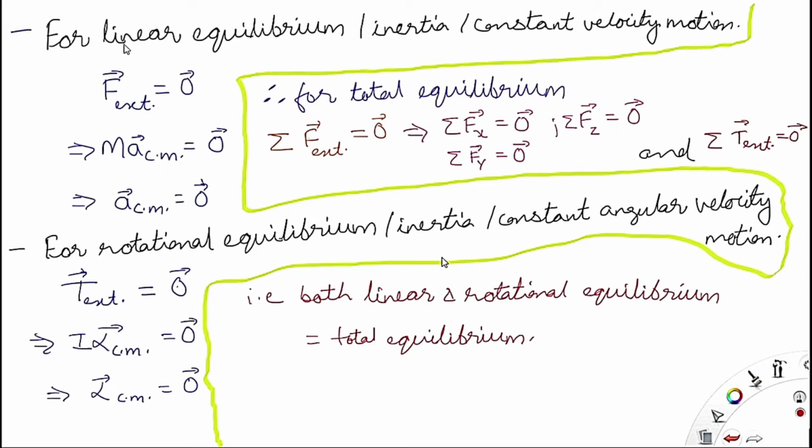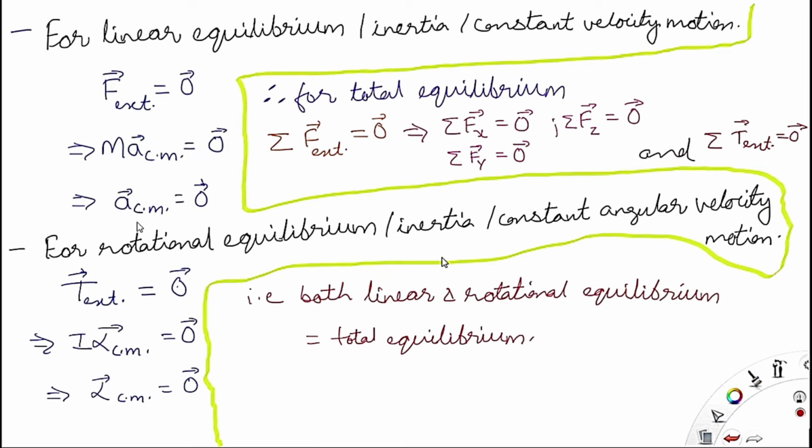It means constant velocity motion or inertial motion, meaning velocity is not changing, whether it's in a still condition, meaning the body is not moving at all, it is inert, or it is having a constant velocity. Then the net external force acting on the system is equal to 0, which is equal to the reactive force M a_cm equal to 0, and mass is a scalar quantity, that's why the acceleration of the center of mass is equal to 0.